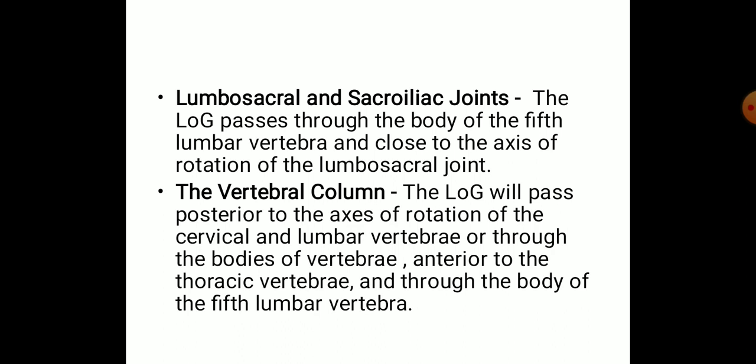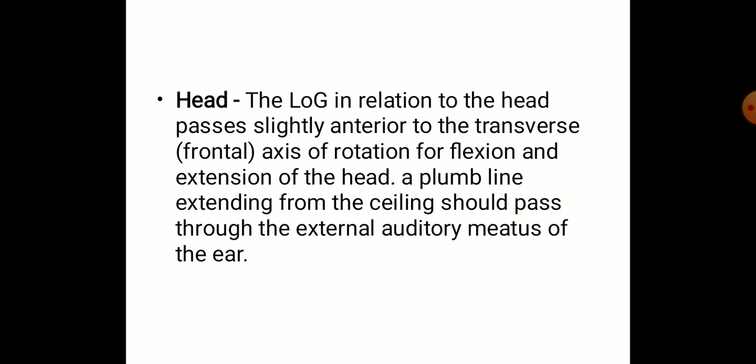In the cervical and lumbar, it passes posterior to the axis of rotation, and in the thoracic region, it passes anterior to the thoracic vertebrae, and when it comes down into the lumbar region, in the fifth lumbar vertebrae, it actually passes through the body of the fifth lumbar vertebrae. And in the head, the line of gravity passes slightly anterior to the transverse axis of rotation for flexion and extension of the head. The plumb line extending from the ceiling should pass through the external auditory meatus of the ear.